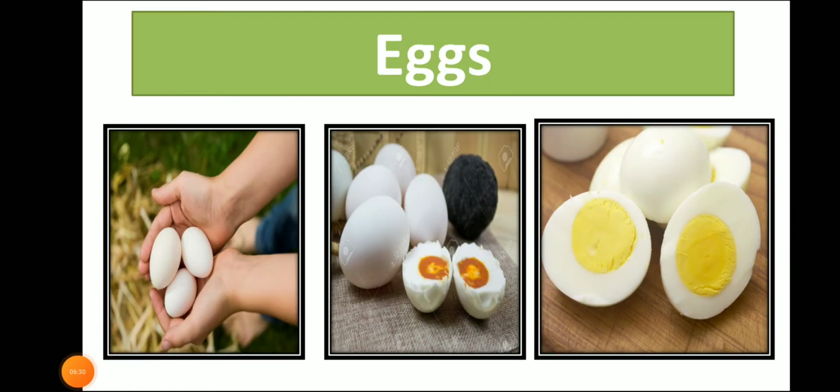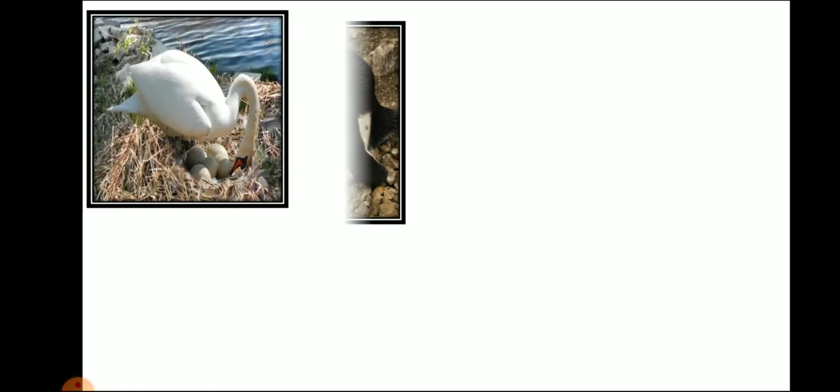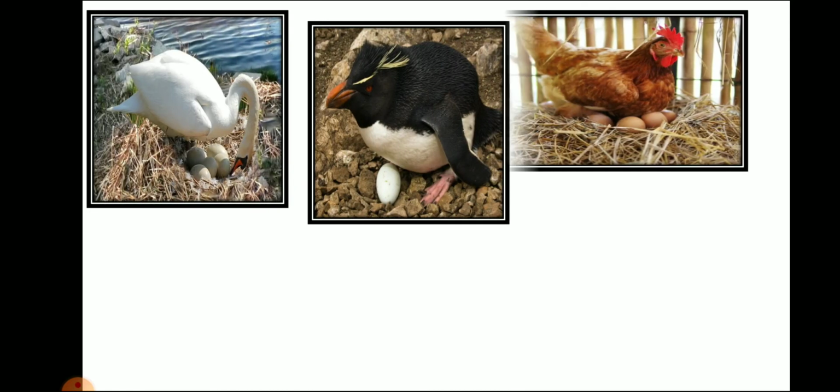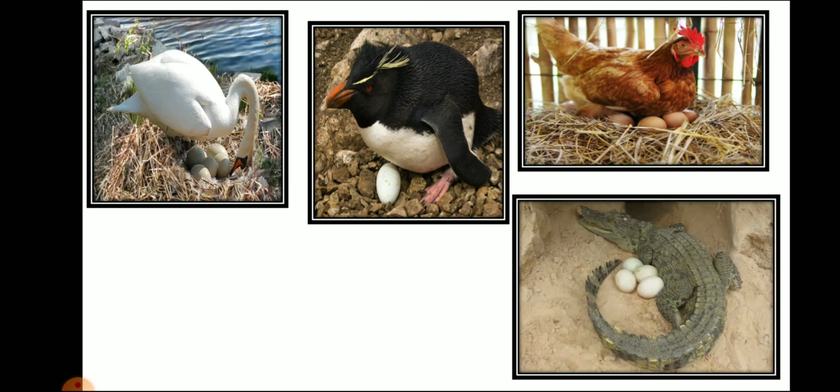We learned about eggs, that we get eggs from animals. As we learned in this lesson, we are not eating every animal's egg. First you can see on your screen the eggs of duck and hen, right? Here you can see the different animals which are giving us eggs: the duck, penguin, hen and crocodile.